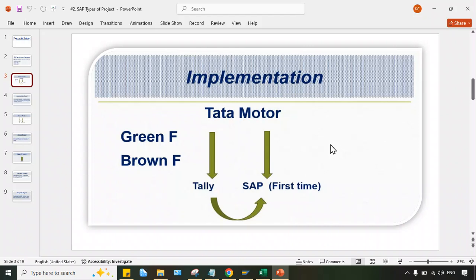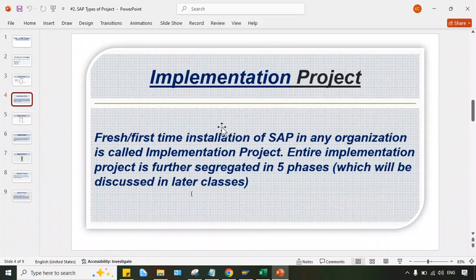And brownfield means presence of legacy system, and that's the reason data migrations also will be there in brownfield implementation. So hope you guys are able to understand here. Now, this is what is happening in an implementation project. Implementation project means almost A to Z configurations we have to do. Lots of configurations we have to do, right? In implementation project, A to Z configuration.